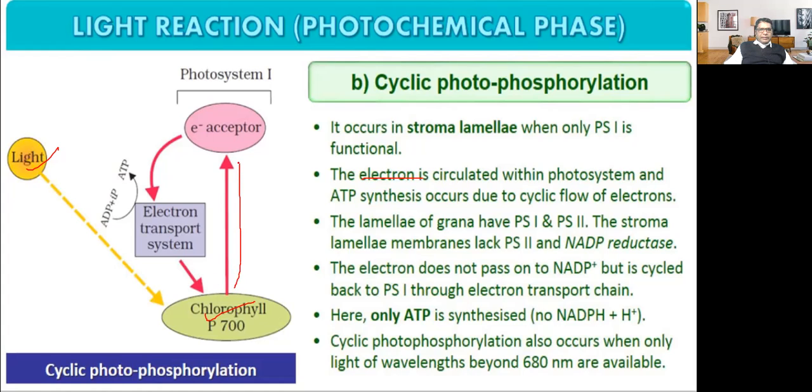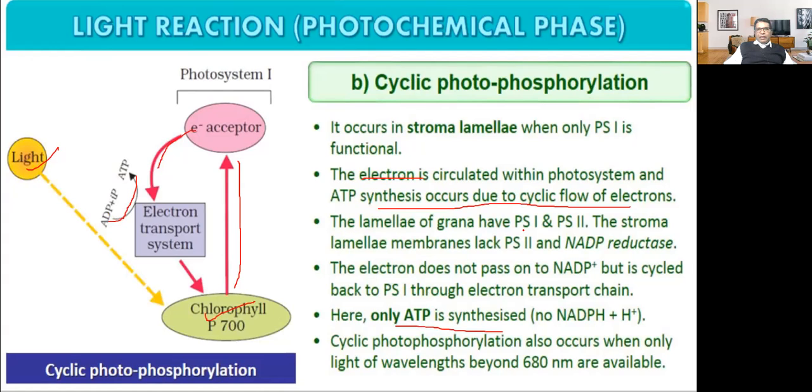Then there is an electron acceptor. ADP is converted into ATP. So there is no production of NADP. Only ATP is synthesized. The electron is circulated within the photosystem and ATP synthesis occurs due to cyclic flow of electron.